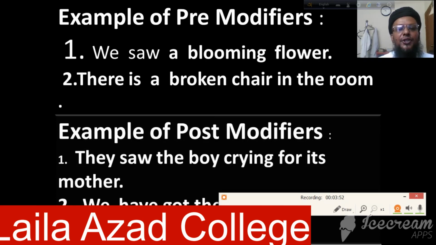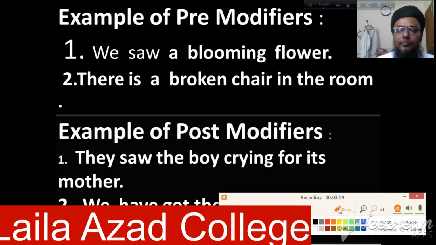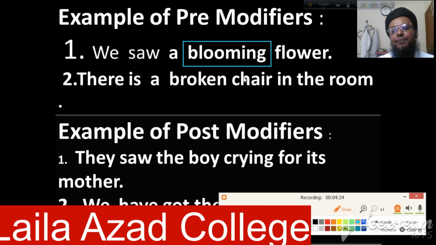Again, I will try to repeat so that you can understand. Number 1: we saw a blooming flower. In this sentence, blooming has been used as an adjective, and it has modified the noun flower. That is why blooming has been used in this sentence as a noun pre-modifier.